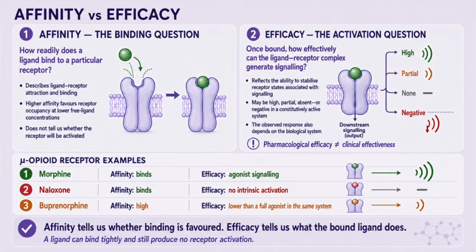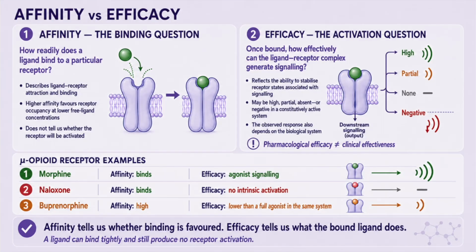A higher affinity ligand generally favors receptor occupancy at a lower free ligand concentration than a lower affinity ligand under comparable conditions. But affinity tells us only about binding. It does not tell us what the ligand will do after binding. That is the role of efficacy. Efficacy answers the activation question.